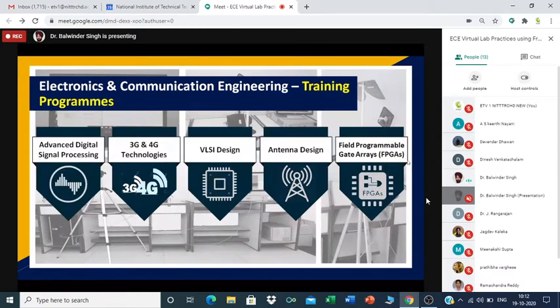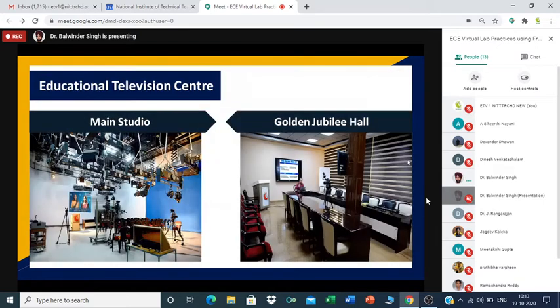The ECE department is involved in training in different subjects related to the ECE domain. These are the major areas where we also provide long-term training in addition to the short-term courses: advanced DSP, 3G and 4G technologies, VLSI design, antenna design, and FPGA. These are the major areas where training is provided by NITER Chandigarh.